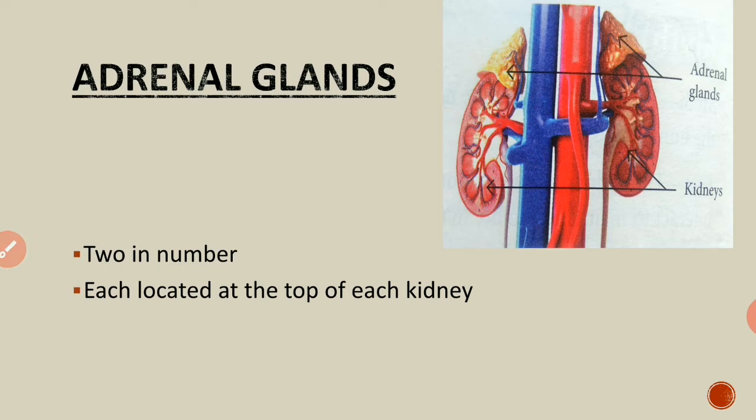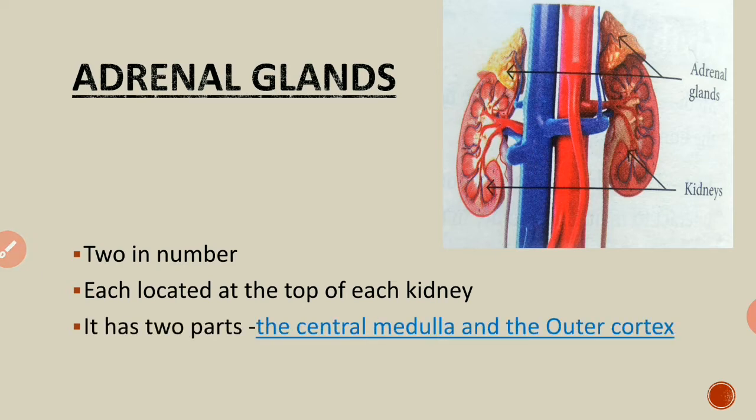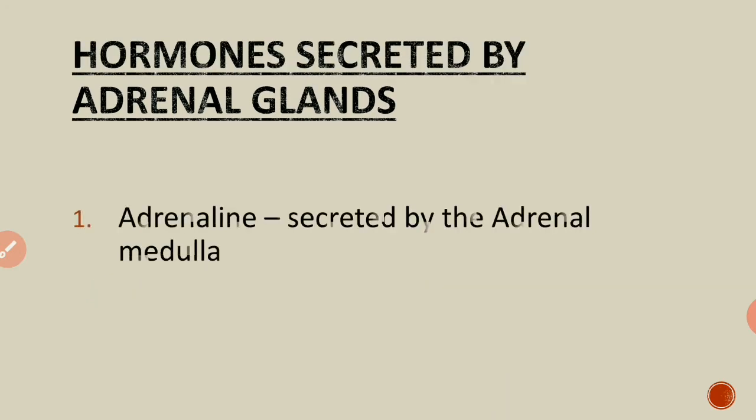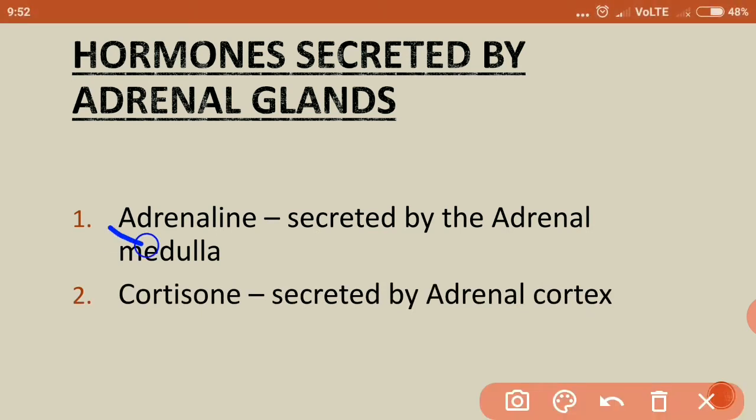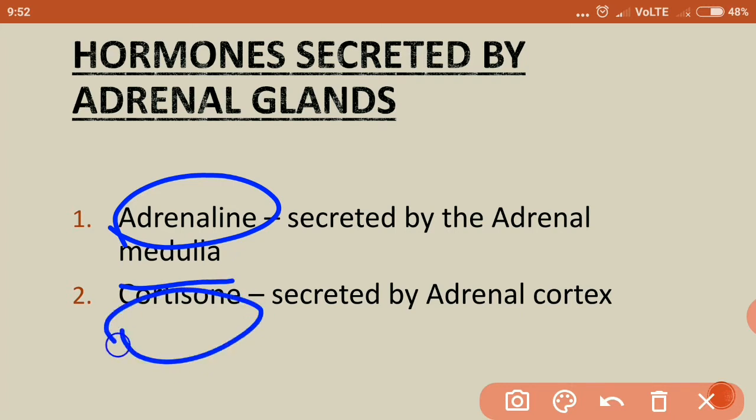Each adrenal gland has two parts. The central part of the adrenal gland is called medulla, and the outer part is called cortex. Adrenaline and cortisone are the two hormones secreted by the adrenal glands. Adrenaline is secreted by the medulla part of the adrenal gland, and cortisone is secreted by the cortex. You can easily remember cortisone for cortex.